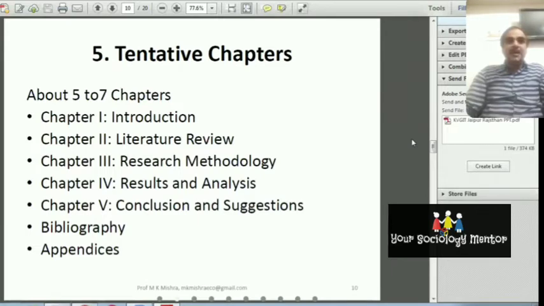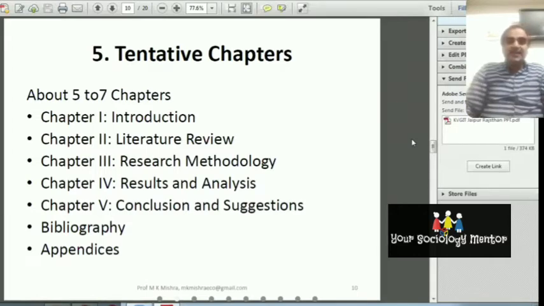But sometimes you can increase one or two chapters concerning your analysis parts. If your analysis part is big, you can increase some chapters concerning your literature or analysis. But the optimum number of chapters is 5. But you can also increase by 2 chapters, depending on the topic of the study.